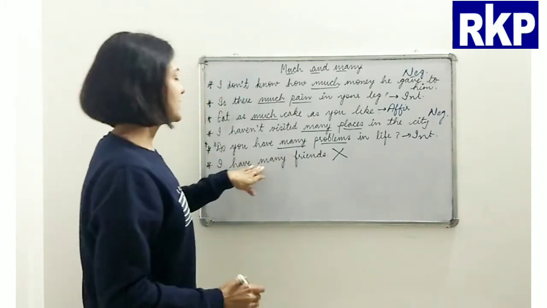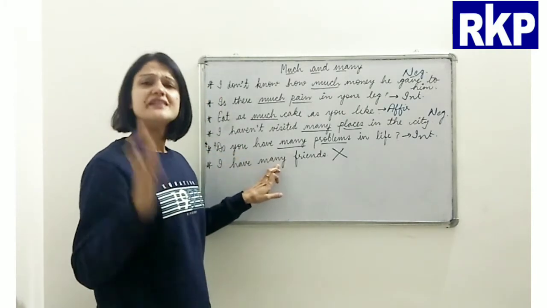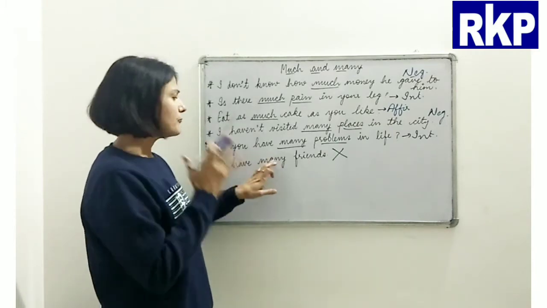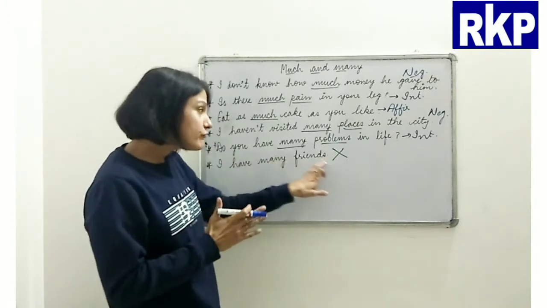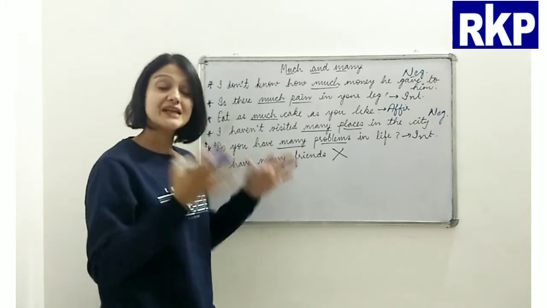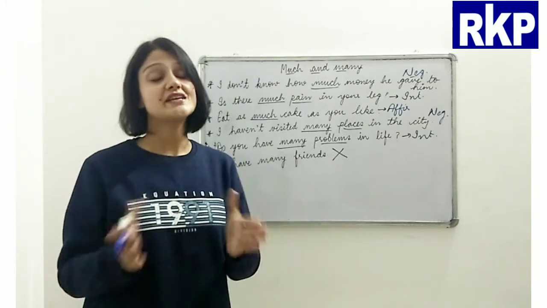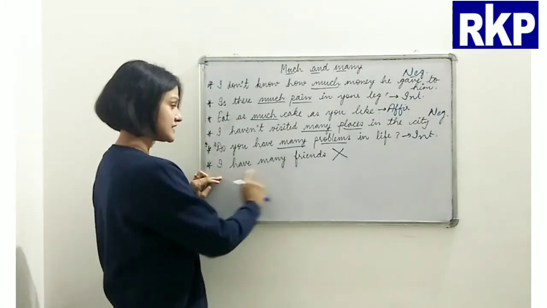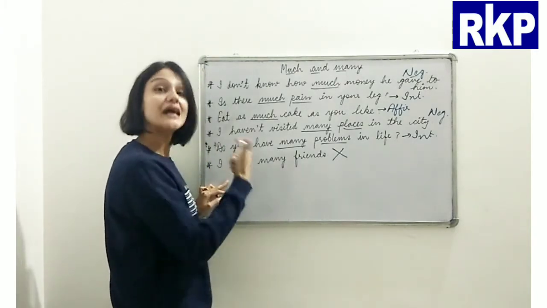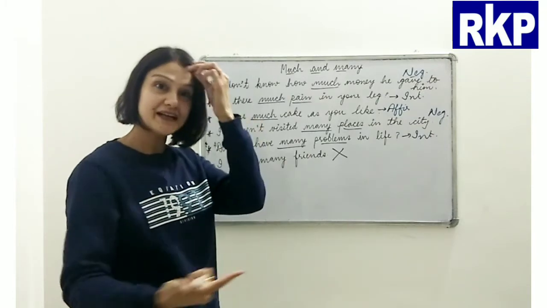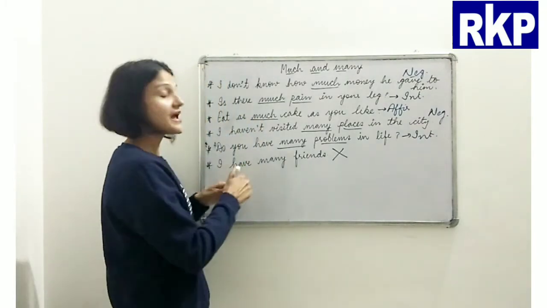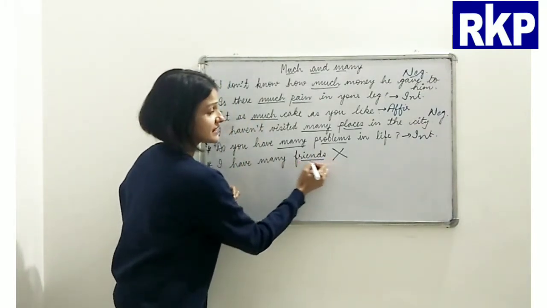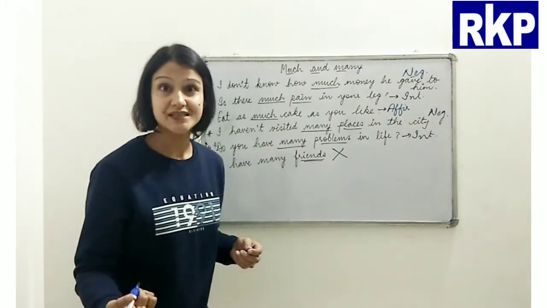Because we can never use many before an object in an affirmative sentence. Let me repeat myself. See, this is an affirmative sentence, that means a positive sentence, right? This is a positive sentence, and this is our object.